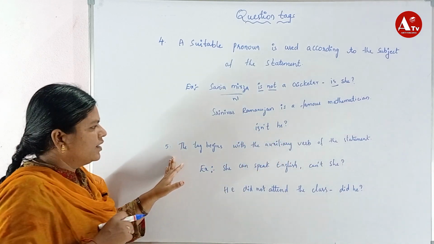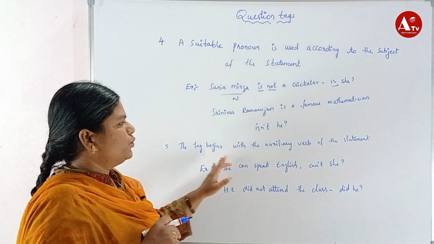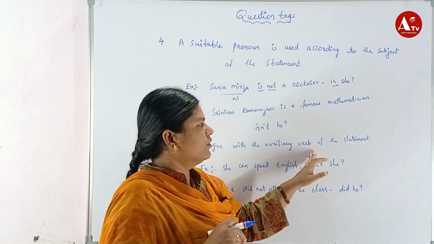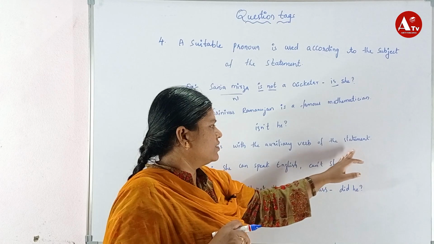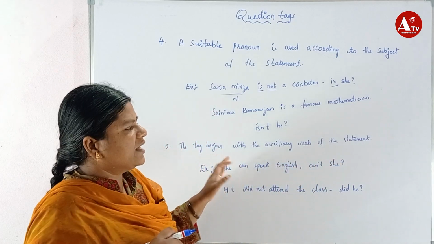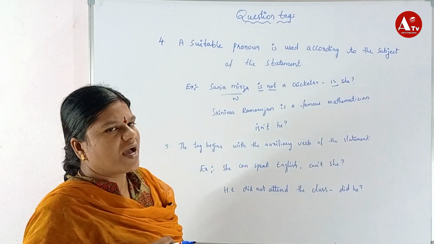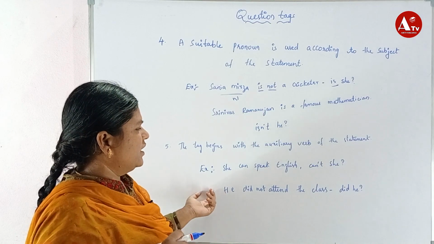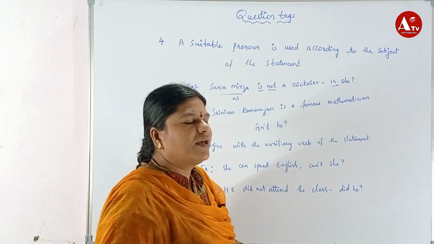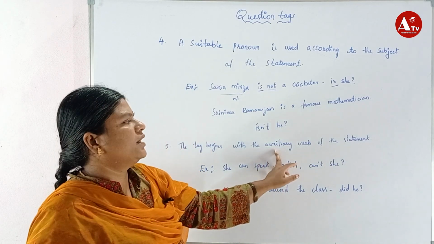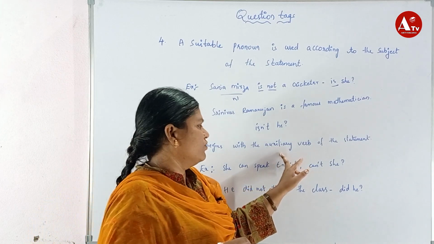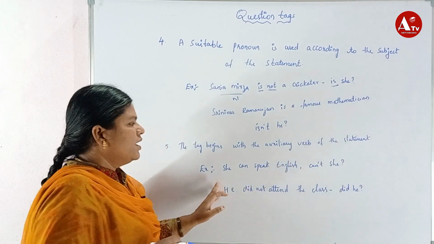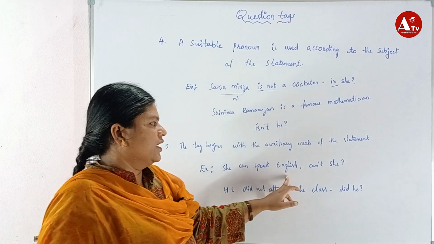Now the fifth one: the tag begins with the auxiliary verb of the statement. What are the auxiliary verbs? Is, am, are, can, did, do all come under auxiliary verbs, which are also called helping verbs. Example: she can speak English.